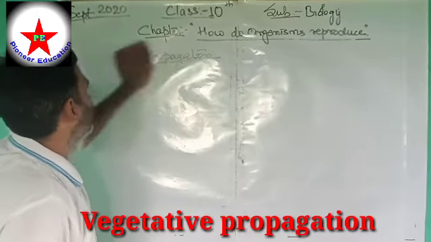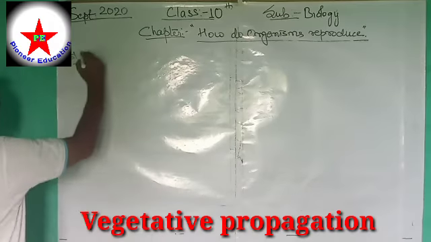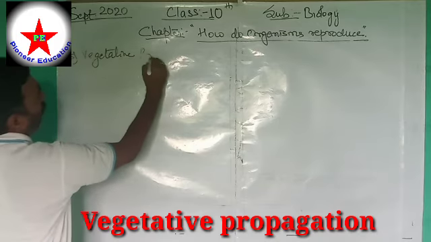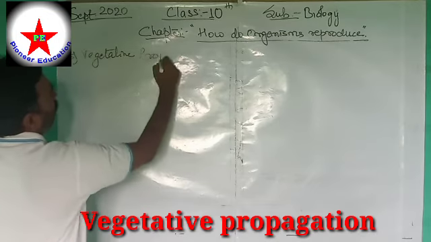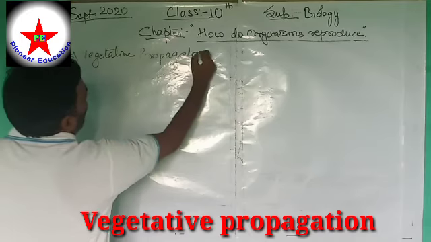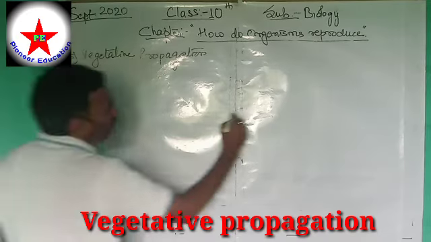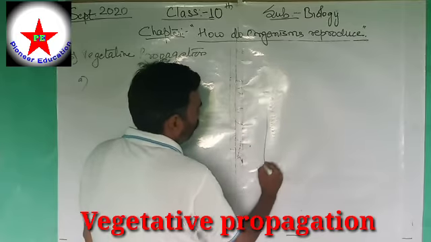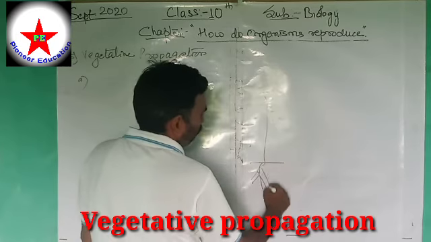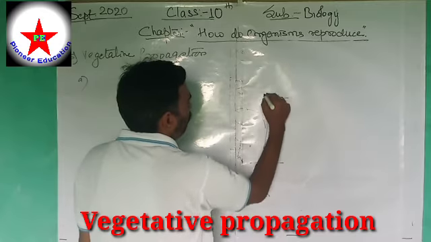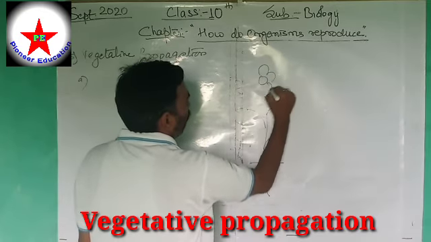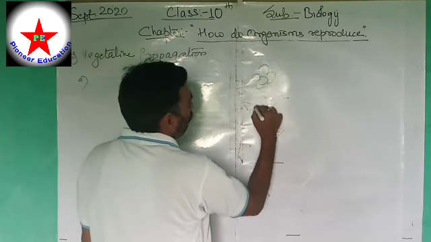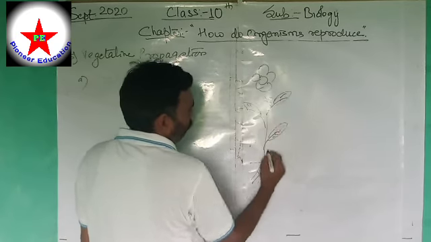For example, in this vegetative propagation, what are the different parts of a plant? Suppose this is the plant. These are its leaves. This is the stem.